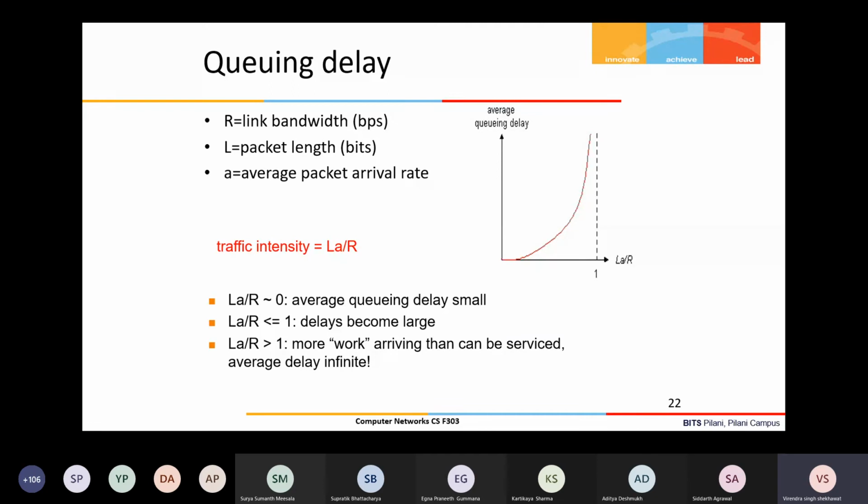Processing delay depends upon the capability of the node, how good the internal processing and architecture are, and also how quickly the bits can be extracted, which is required to process the packet. So that varies from node to node. Okay, that cannot be calculated, it's not easy to calculate.